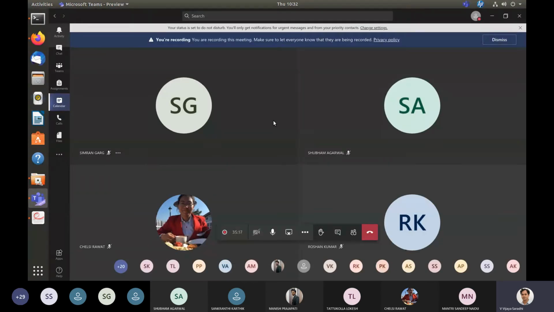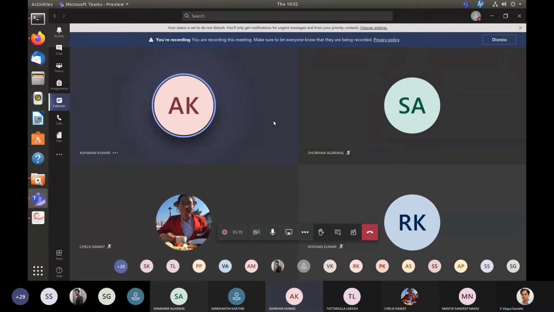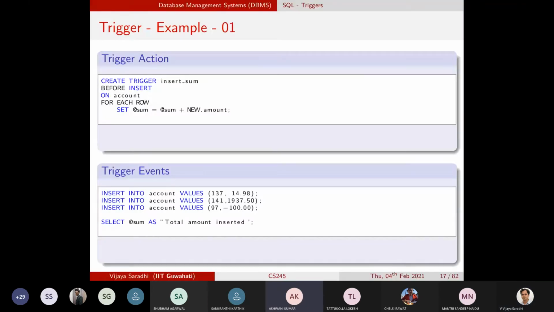Sir, in this trigger example, why is it written for each row? What are the rows that we are adding that value? Okay, we will come to that one. See, that is not a part of the syntax. That has some implication. We will get to that one. See, here when you are actually inserting a record, assume that the accounts table has 100 records. Does your insert have any effect on the 100 records?